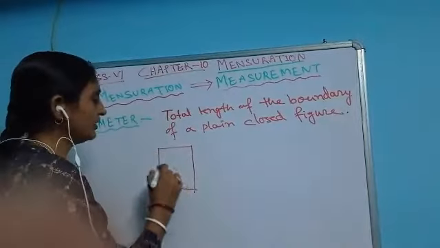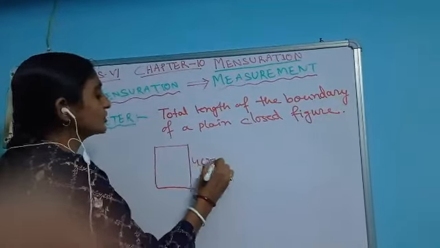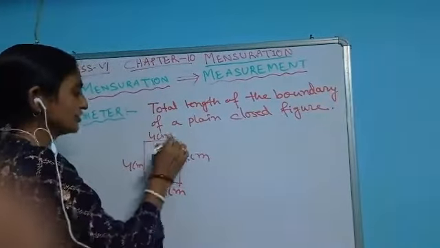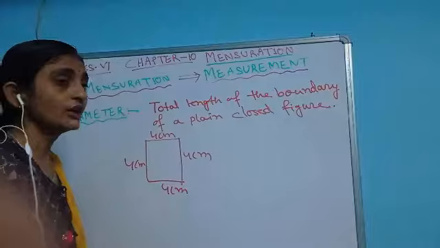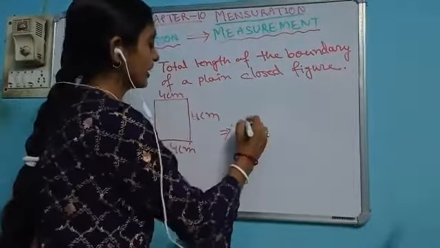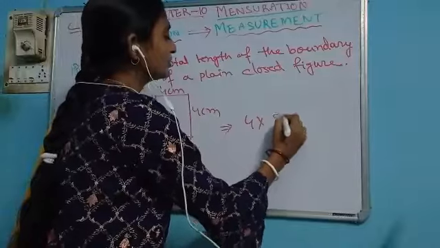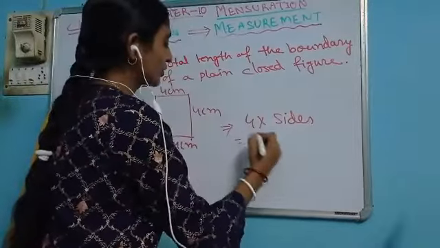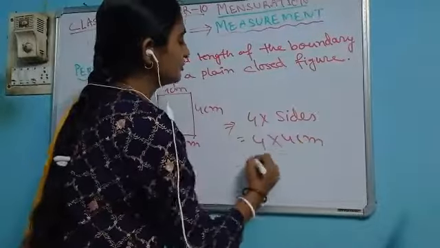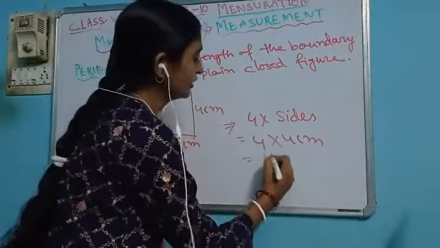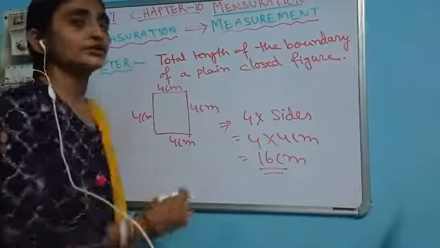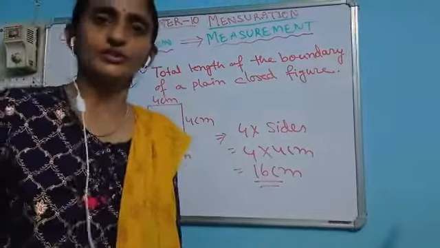So here I have taken one square. Let it be 4 centimeter. This side also 4 centimeter, this side also 4 centimeter, this is also 4 centimeter. Here you can see all the sides are equal. So what will be the perimeter of this square? In short, we can write 4 into side. Here 4 into the length of the side, that is 4 centimeter. After multiplying, you get 16 centimeter. So this is the perimeter of a square, and it is a regular shape.